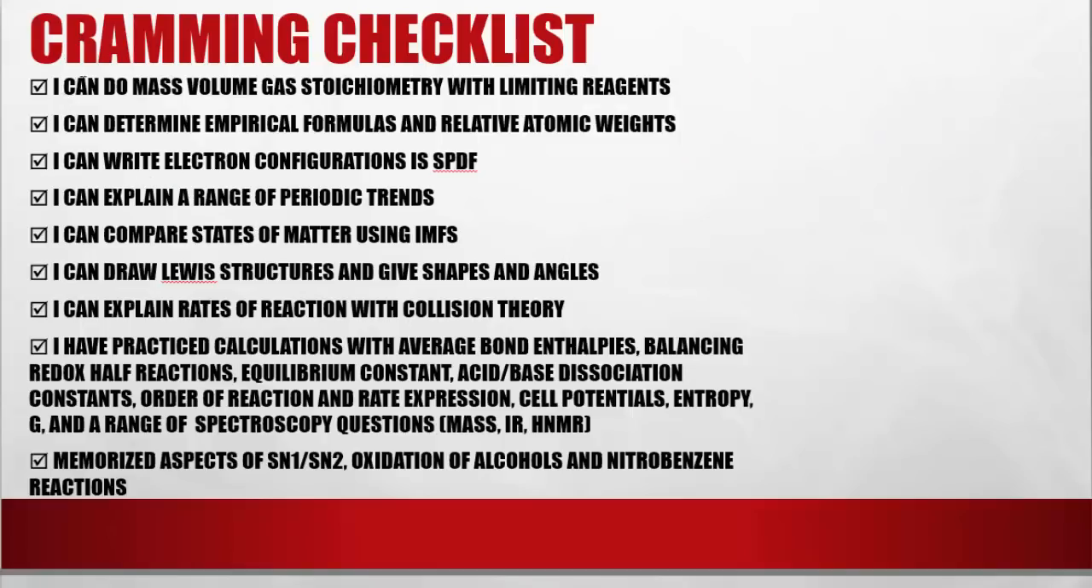Number 1, as always, which is a foundation for some of these other calculations down here: can I do mass, gas, volume stoichiometry? Sometimes with limiting reagents, possibly not really worrying about that one too much. The next one is they always seem to throw up an empirical formula and a relative atomic weight question around the place. There's a tiny bit of electron configurations. There's always something around periodic trends with a special love for ionization energy, because it is cross-curricular and ties in a lot of concepts.